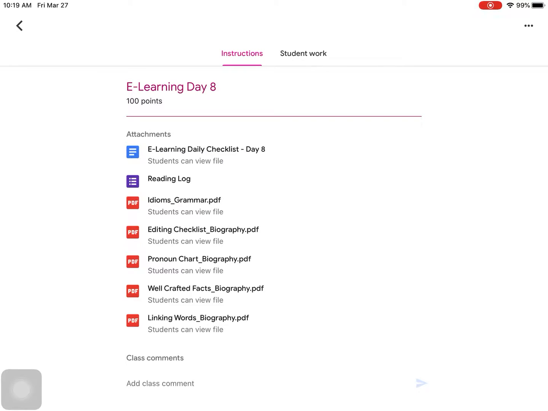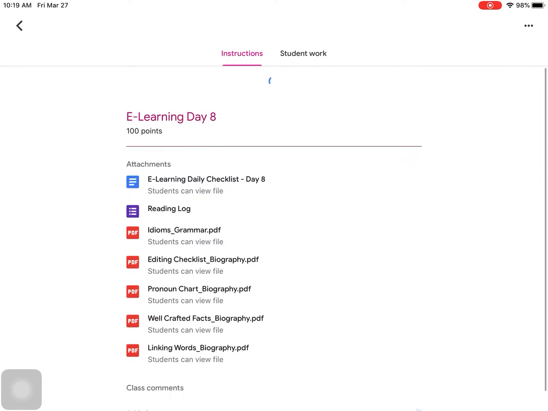Okay, today is the final day of e-learning, and this is just a little bit of a reminder because going forward, we'll still be practicing the same skills we do throughout the school year. But today, I'd like you to push any of these documents that you might want to write on or circle or highlight. You can push them to Notability.